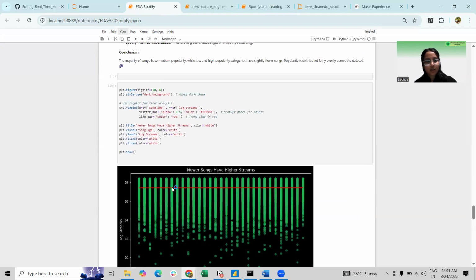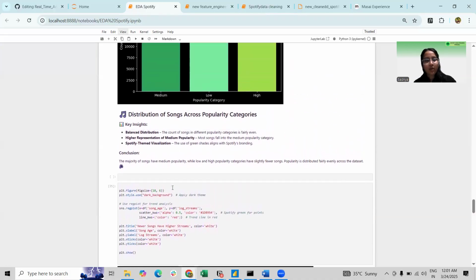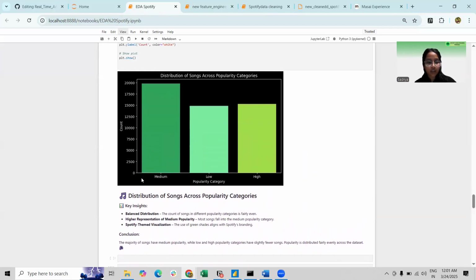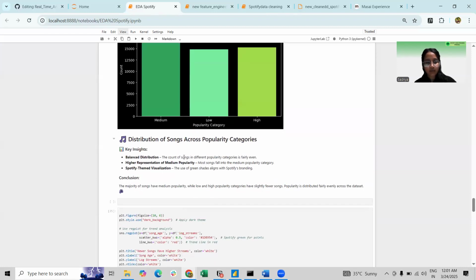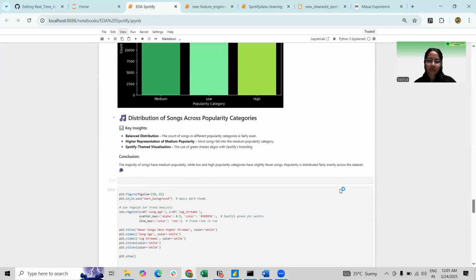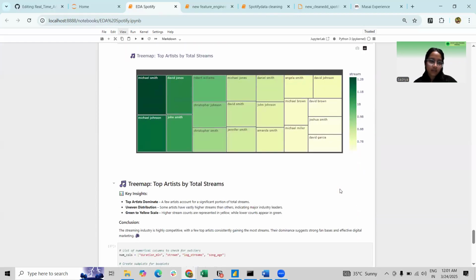Here in the Jupyter notebook, I have also written the key insights. If I check the distribution of songs across popularity, I can get the key insight for it. The conclusion is that the majority of songs have medium popularity, while the low and high popularity categories have slightly fewer songs. The popularity distribution is fairly equal across all. So, yes, this is the EDA that I have performed.